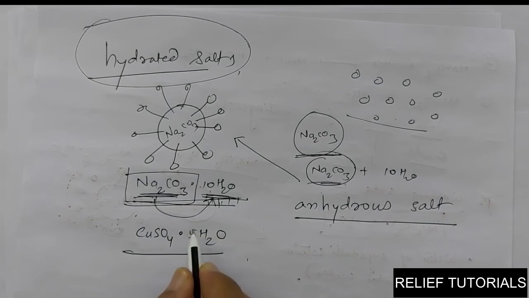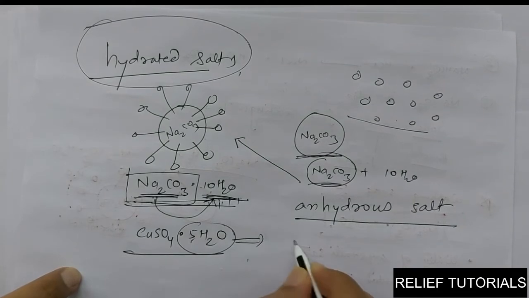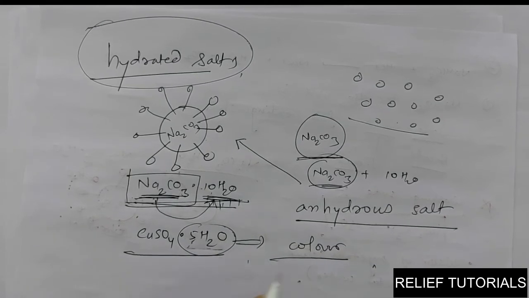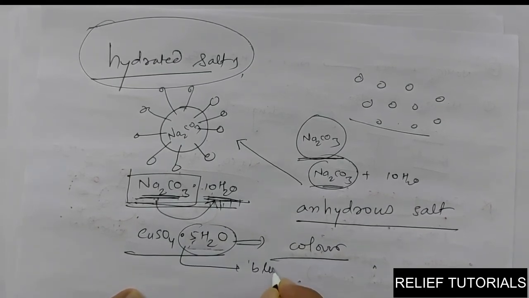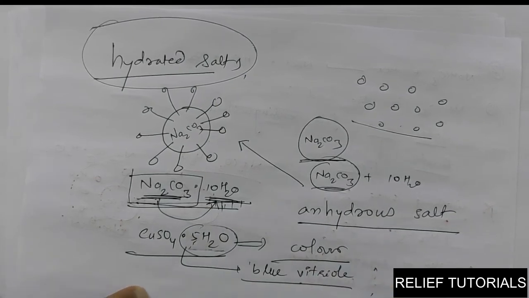Okay, now these crystal water molecules present in the molecule provide color to the substance. Colorful salts we have seen because of what? Such type of water molecules present. For example, CuSO4 into 5H2O, due to presence of these 5 molecules of water, it has blue color. So we know that it is also famous as blue vitriol, or copper sulfate solution is also called blue vitriol.